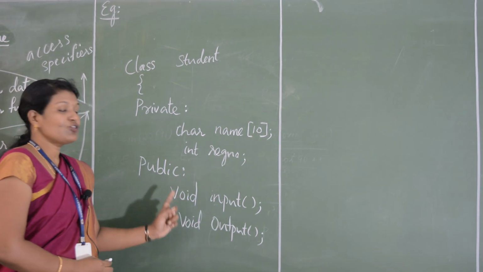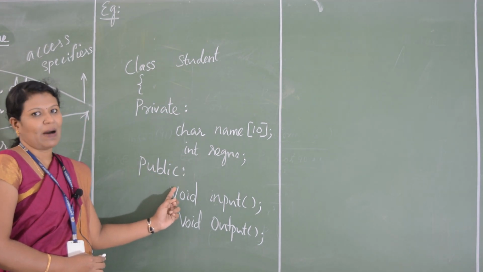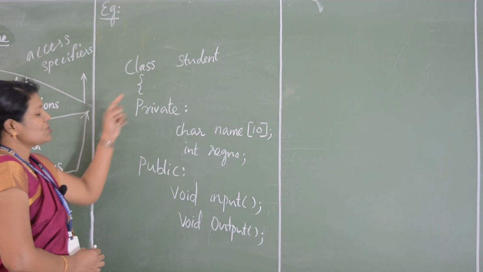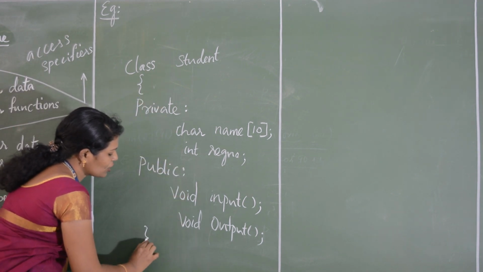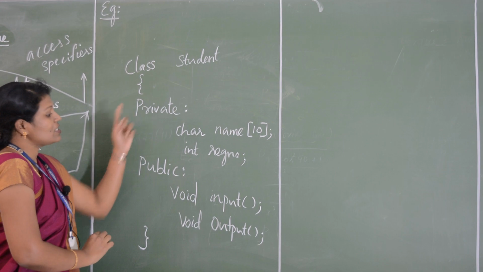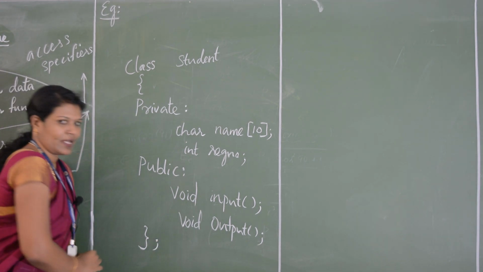These two functions I am giving inside the access specifier as public. Then last, what you have to do, this opening flower bracket, you need to close it, followed by a semicolon.